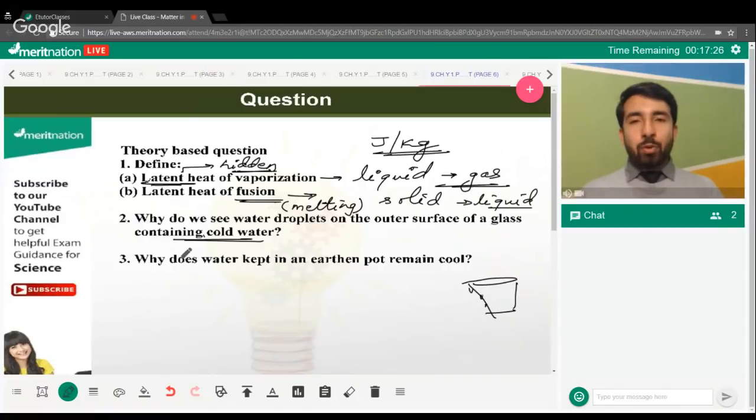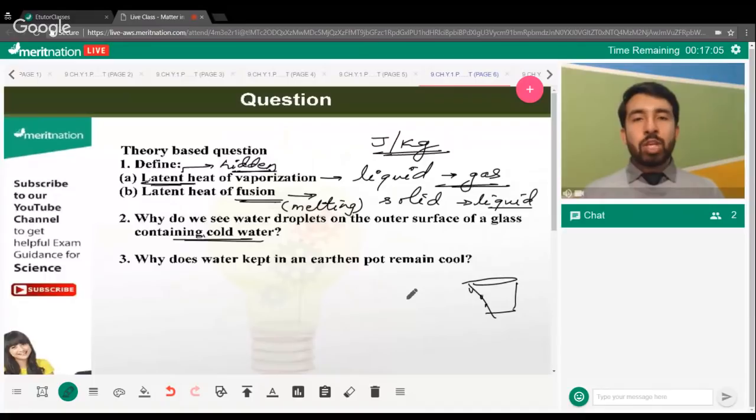Now, the next question is, why does water kept in an earthen pot remain cool? We all know that the earthen pot has pores on the surface, isn't it? So due to that, the particles of water have different energies.